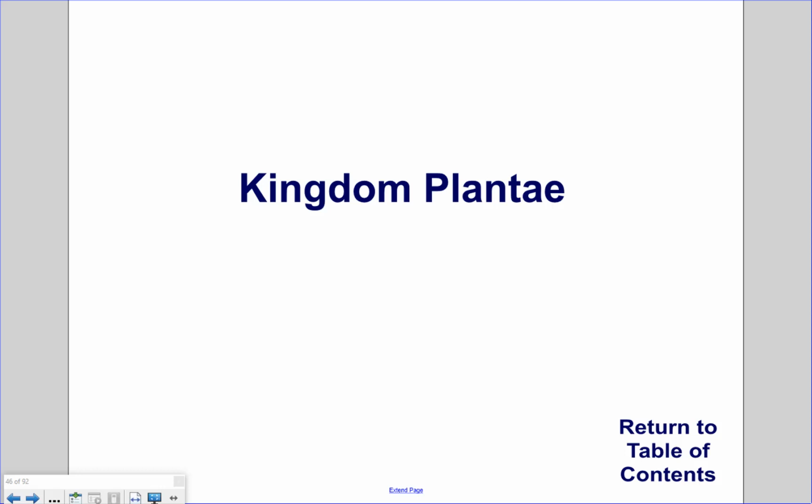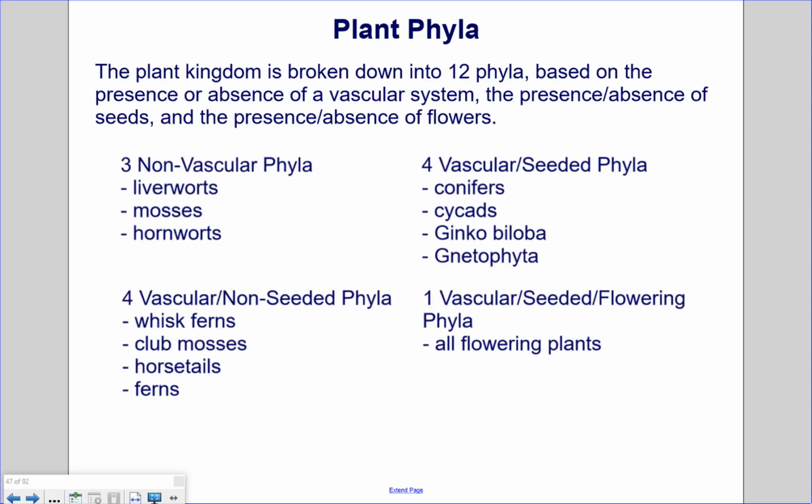Kingdom Plantae. Plant phyla. The plant kingdom is broken down into 12 phyla, based on the presence or absence of a vascular system, the presence or absence of seeds, and the presence or absence of flowers.